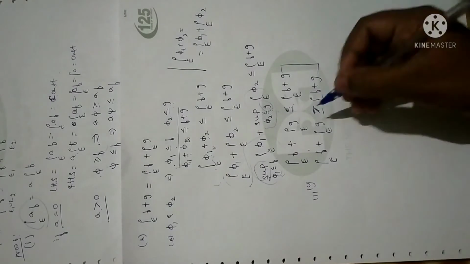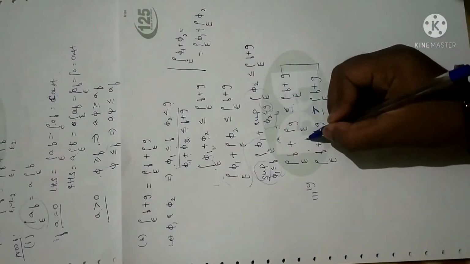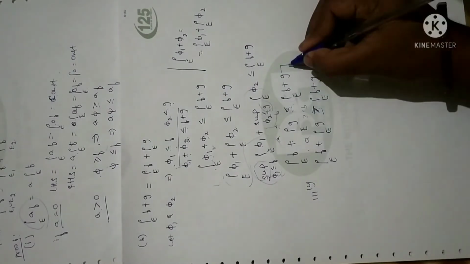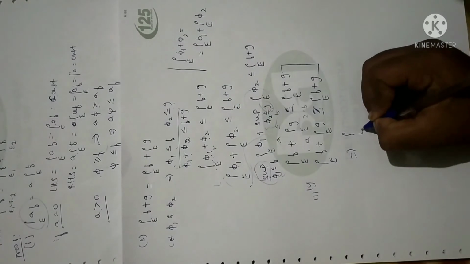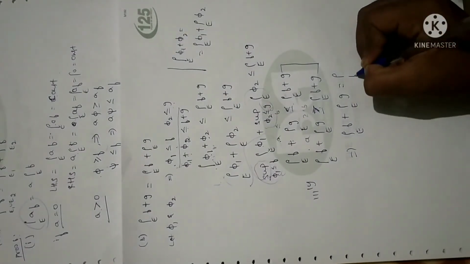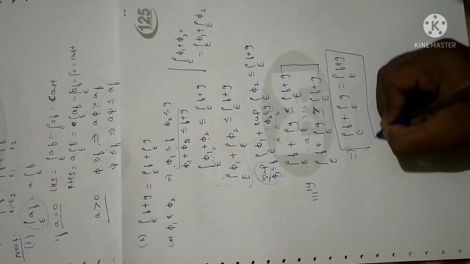Now by these two equations, since it is something like a less than or equal to b and a greater than or equal to b, if both are true, we can say it is equal. So by these two equations we can write the integral over e of f plus the integral over e of g equals the integral over e of f plus g, and that is what we needed to prove. That is statement 2.